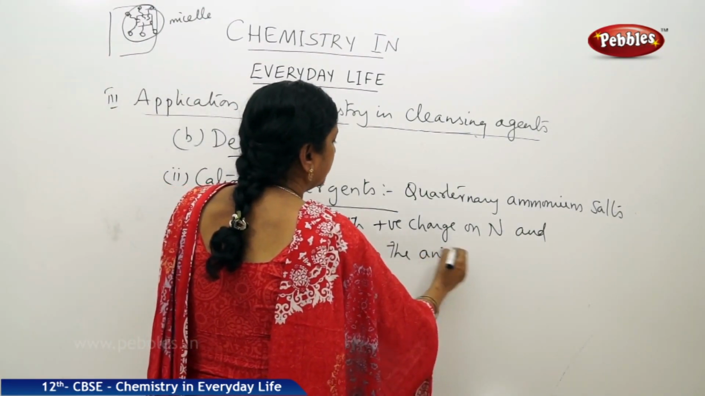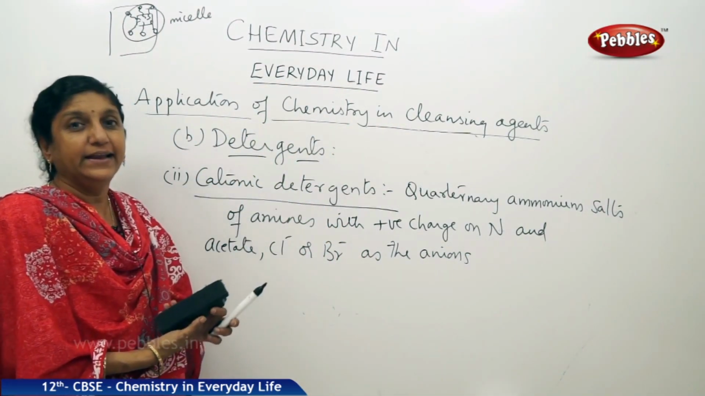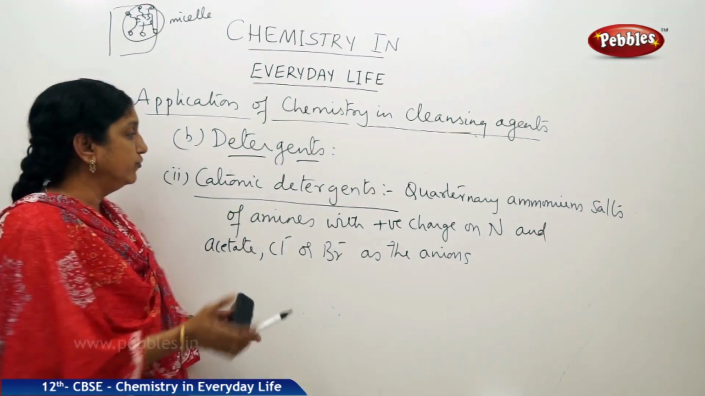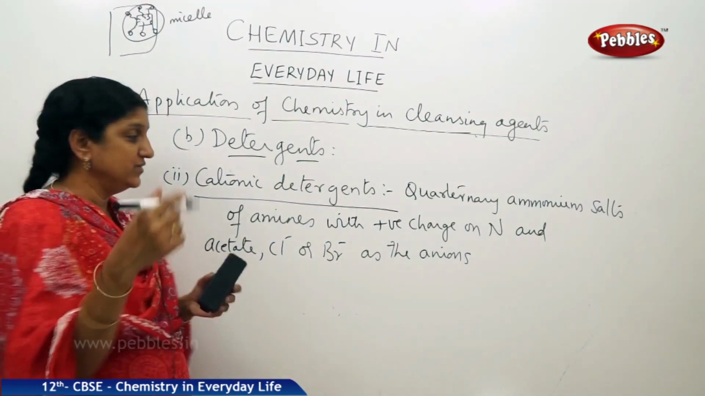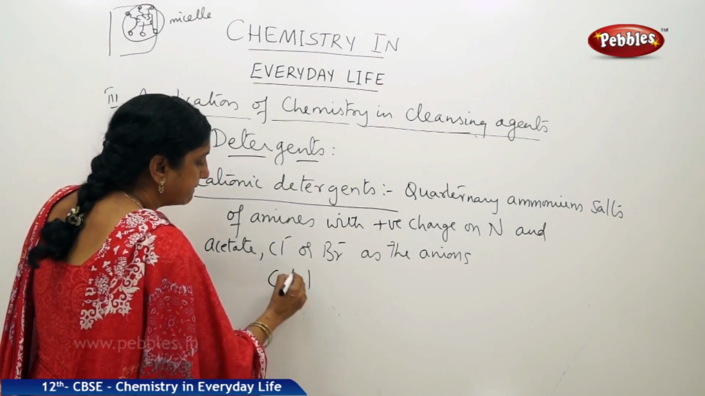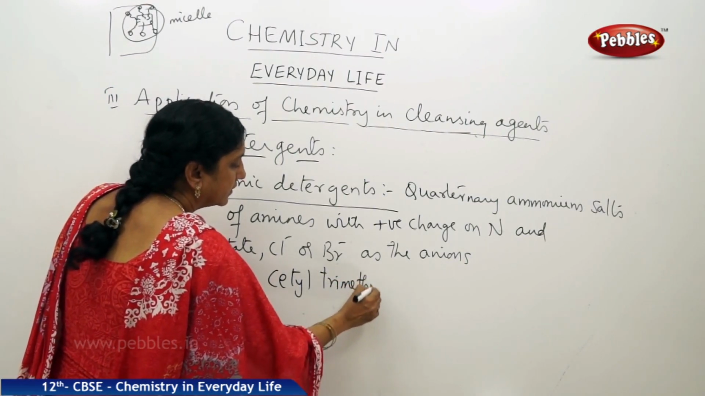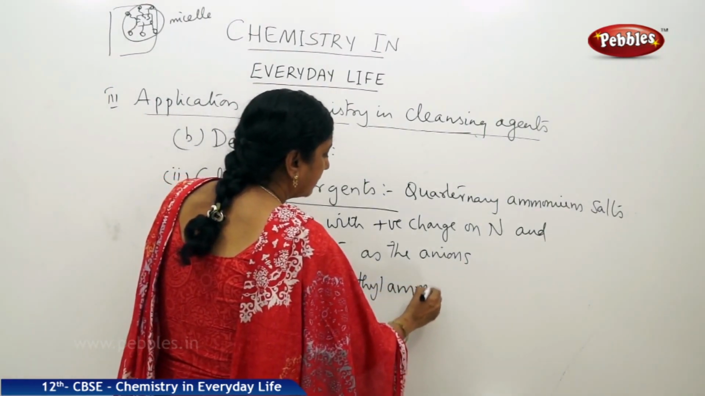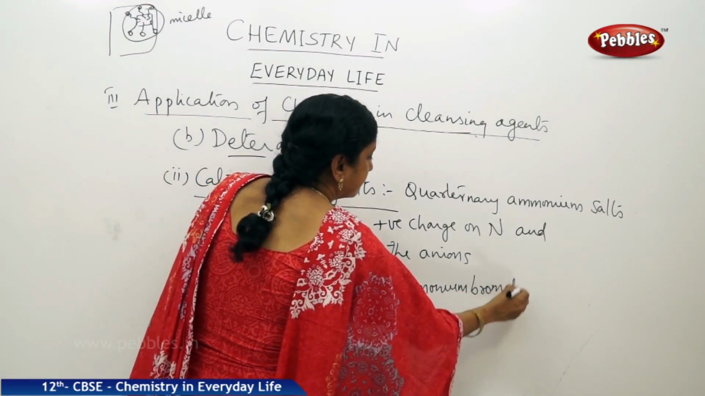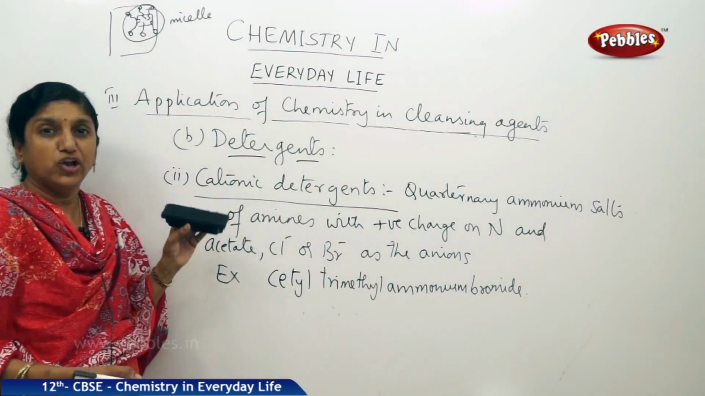So these are the specifications for this type of cationic detergents. Cetyl trimethyl ammonium bromide is the example for the cationic detergent. So let us write the structure. Cetyl trimethyl ammonium bromide. This is the example for the cationic detergent.